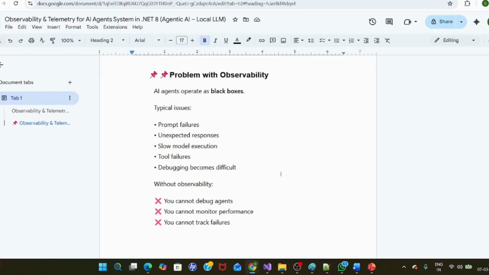You know that the response of an LLM depends on two factors: how you are giving the prompt, whether the prompt is right or wrong, and how efficient or well trained the LLM is, right? So the training of the LLM is also important. Typically the issues are prompt failure, unexpected responses, and a slow model. Sometimes the model will be slow and get a timeout.